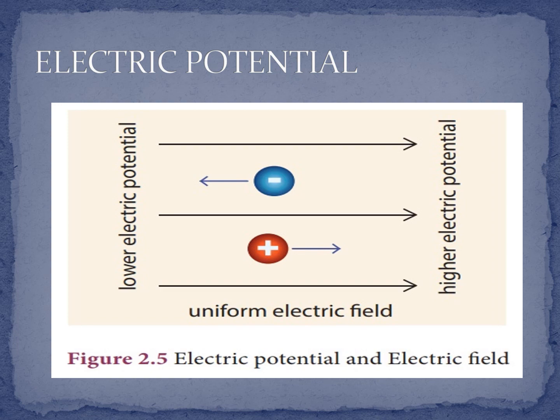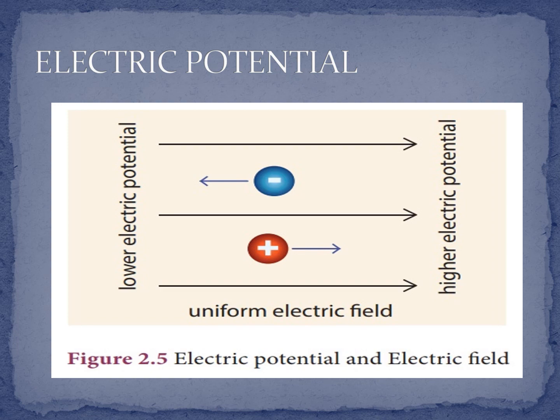Next, electric potential. What is electric potential? Electric potential is a measure of the work done on a unit positive charge to bring it to that point against all electrical forces.